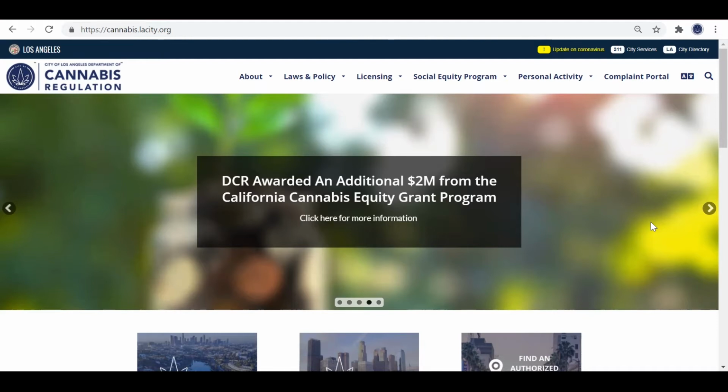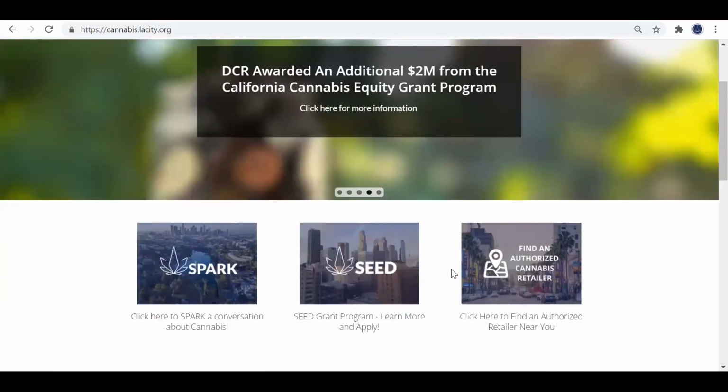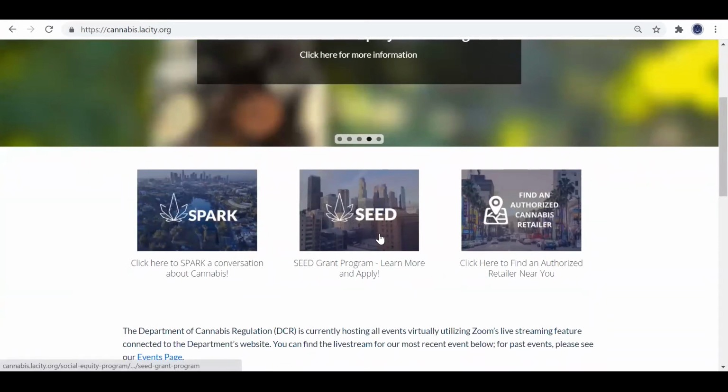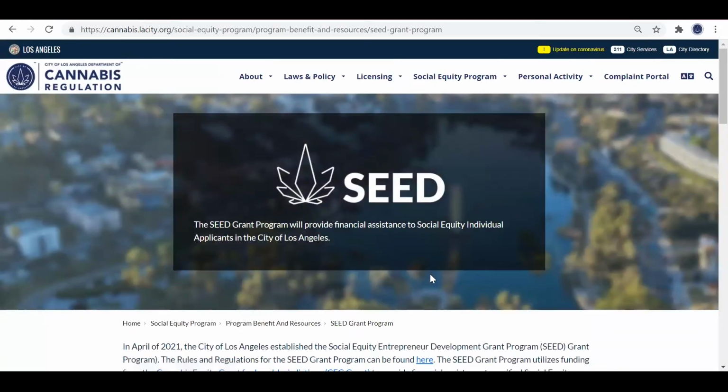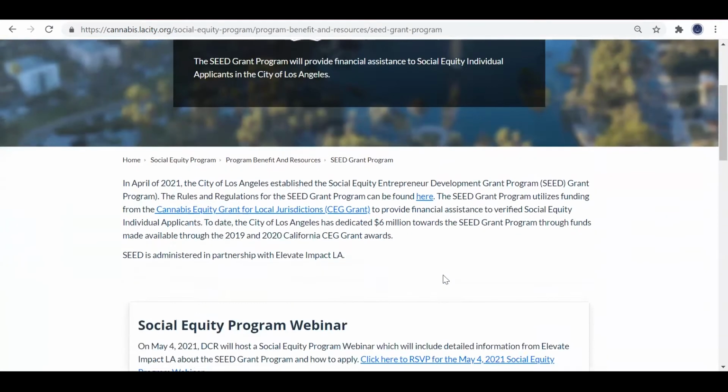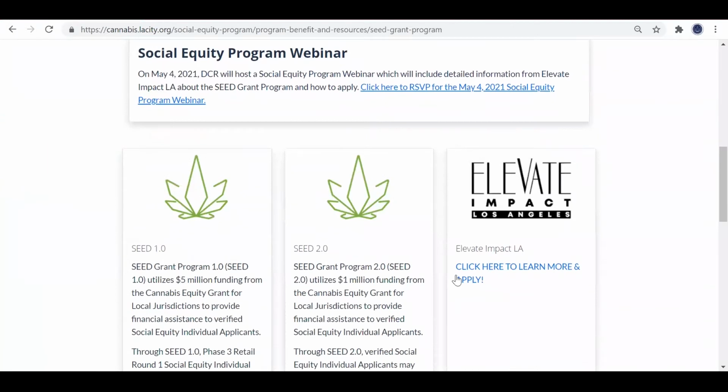In order to get to the SEED grant program website, first visit cannabis.lacity.org. Scroll down, and in the middle of the page, you'll see a SEED icon. After clicking on that icon, it will take you to the SEED landing page. From there, scroll down and you'll see "click here to learn more and apply" with Elevate Impact LA's logo.